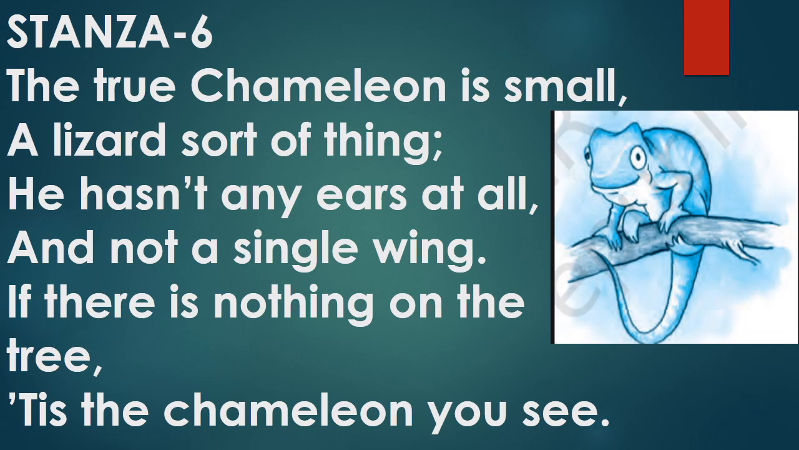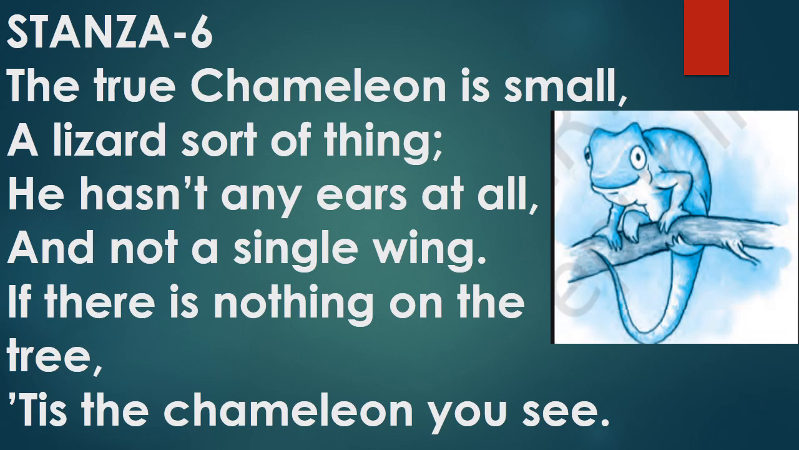So once again I am explaining. This is the last stanza of this poem, and in this stanza we are going to read about a chameleon. So lastly the poet talks about the chameleon, a small creature. It looks like a lizard, but the main difference between the two is that the chameleon does not have ears and wings, and the chameleon can change its color accordingly. If you see a tree and find nothing on it, there must be a chameleon on it. So this is the explanation of this stanza.